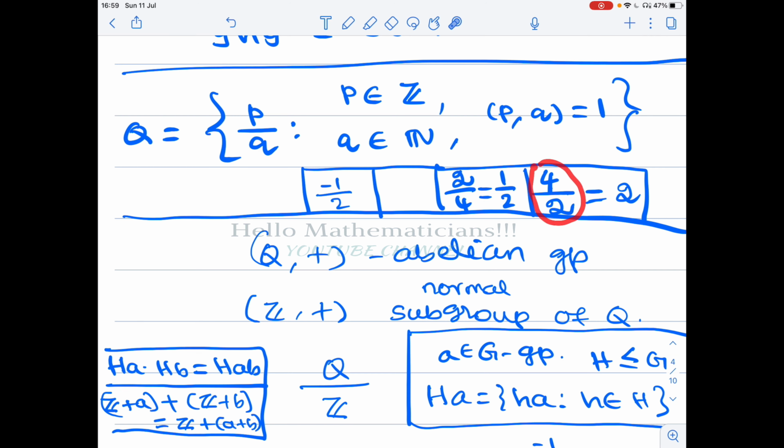If you consider 4 by 2, you can reduce it to 2 by 1, which is 2. Similarly, 2 by 4 you reduce to 1 by 2, so that 1 and 2 are relatively prime. This 2 and 4 is not relatively prime. Similarly, minus 1 by 2. Now, for any rational number, only in the numerator will you have positive and negative, and the denominator is always positive.